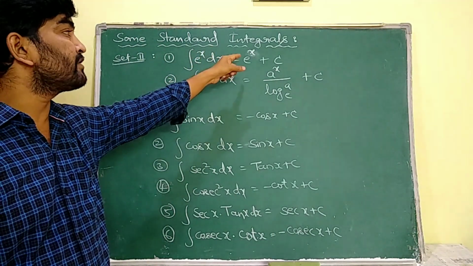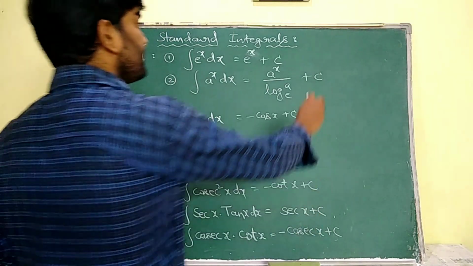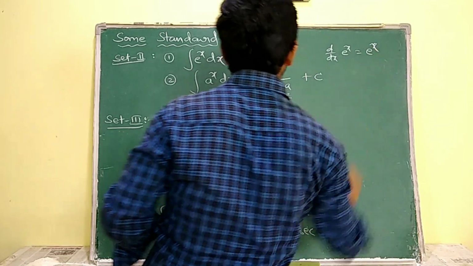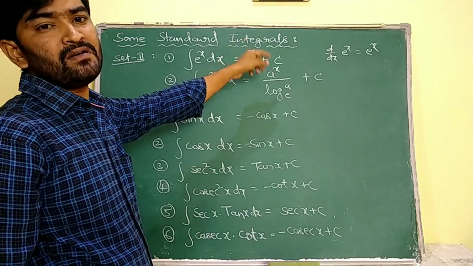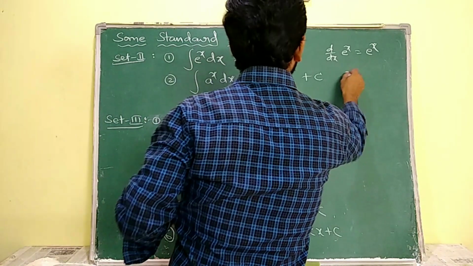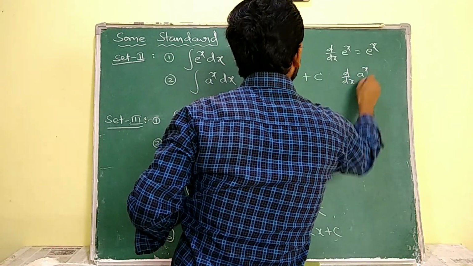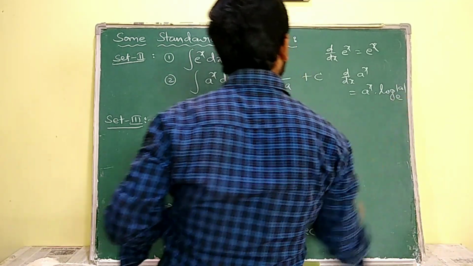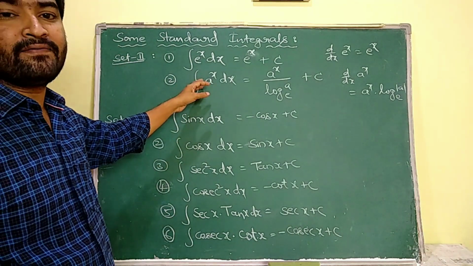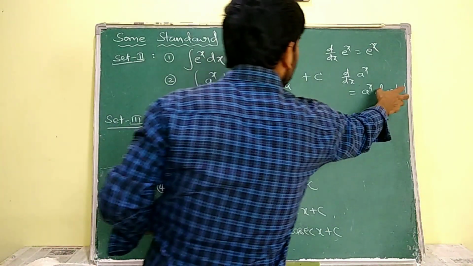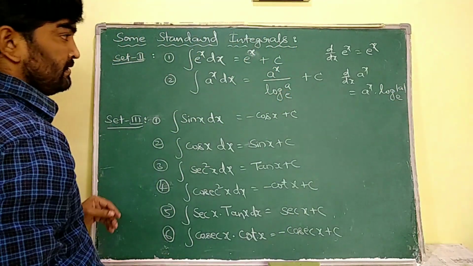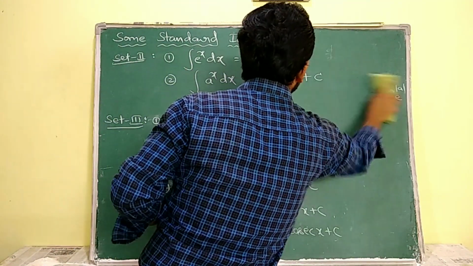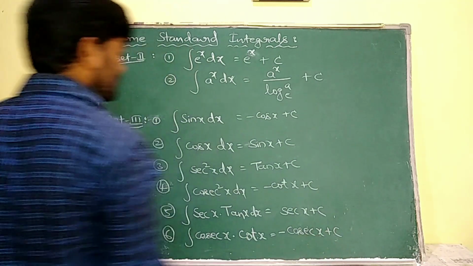Integral e power of x dx is equal to e power of x plus c, because d by dx of e power of x is e power of x. So the integral of e power of x is also e power of x only. Here, d by dx of a power of x is a power of x into log a. So if you want to calculate the integral of a power of x, then this constant log a comes and divides it: a power of x by log a. So you have to remember the differentiation formulas thoroughly, then the integration formulas are very easy.